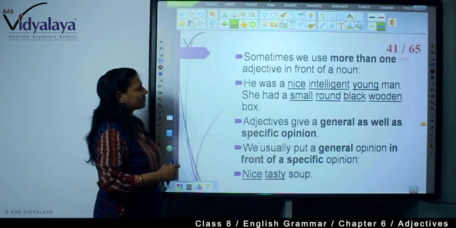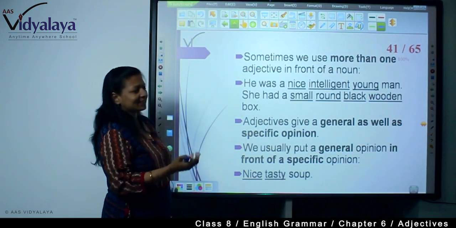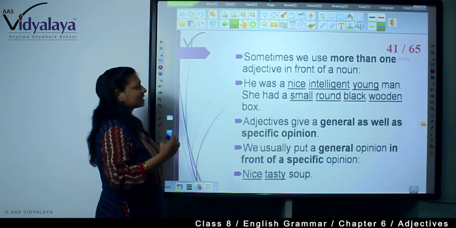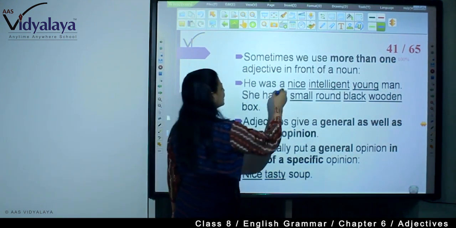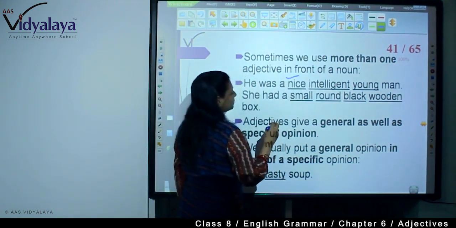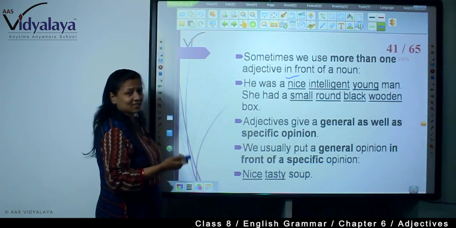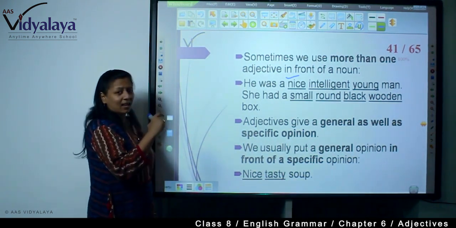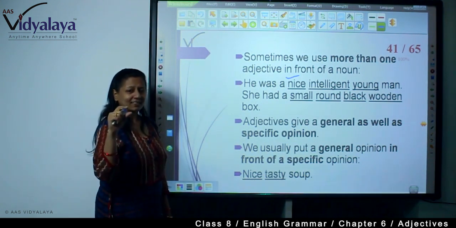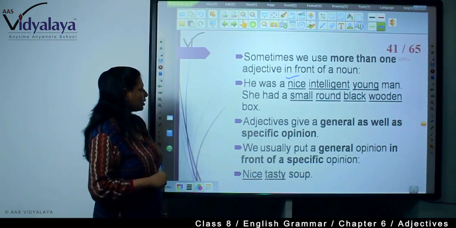So, more than one adjective in front of a noun. He was a nice, intelligent young man. She had a small, round, black wooden box. Nice is a feeling, intelligent is quality, and young is age. In this way, whatever the sentences, you will have to follow that order.